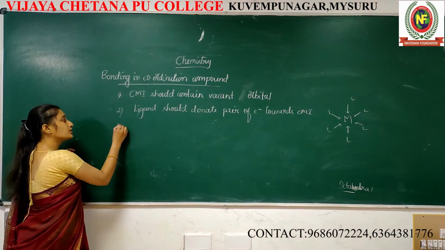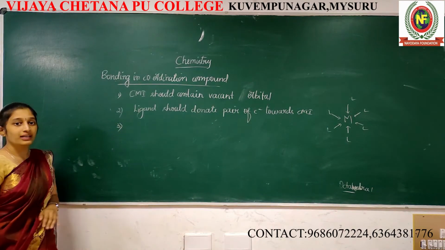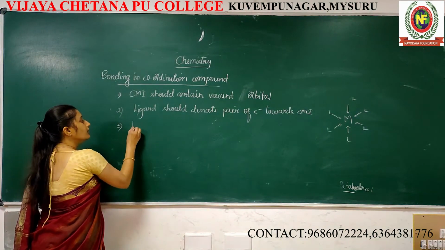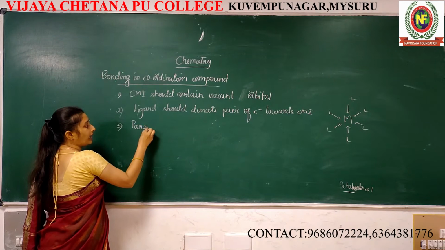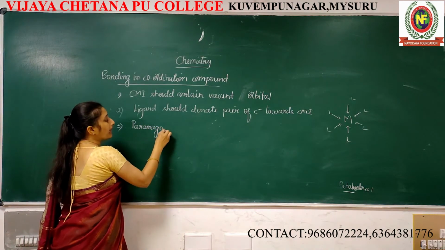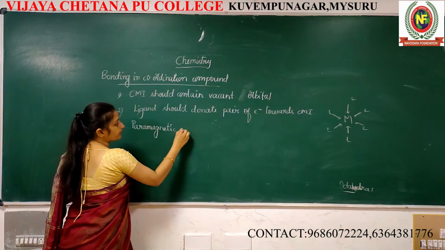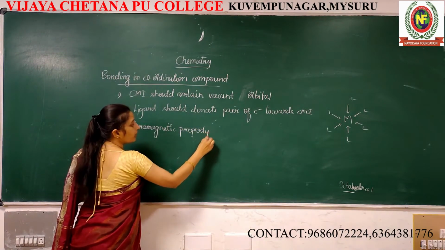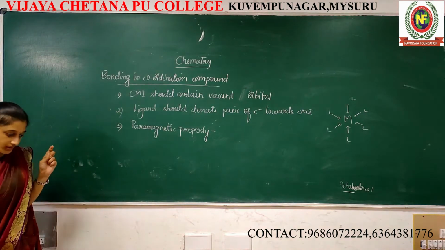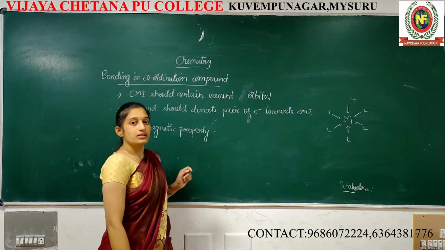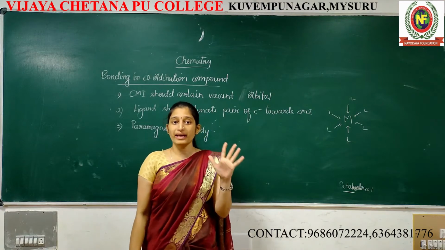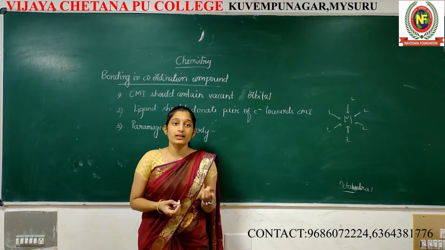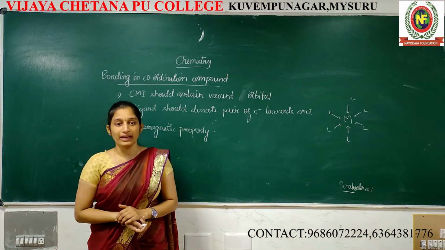And the next very important topic in valence bond theory: we can easily analyze the magnetic property, whether the compound is paramagnetic or diamagnetic. In solid state, we discuss 5 magnetic properties: diamagnetic, paramagnetic, ferromagnetic, ferrimagnetic, antiferromagnetic.